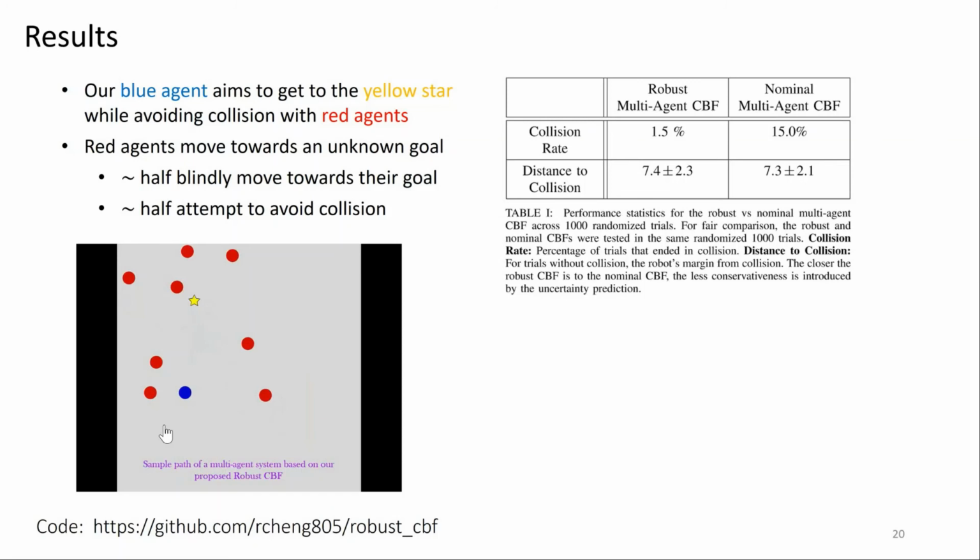Now in this second video, the blue agent is using the robust CBF described in this work. And you can see it takes a more conservative approach by first stopping, but it is successful in getting to its goal without collision. Now, this is only a single instance, but we performed simulations in 1,000 randomized trials and found that the collision rate decreased substantially by incorporating uncertainty about other agents' behavior into our multi-agent CBF. You can find these statistics in the table in the top right.